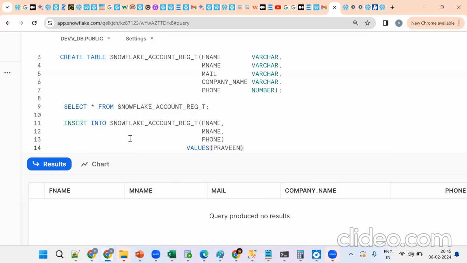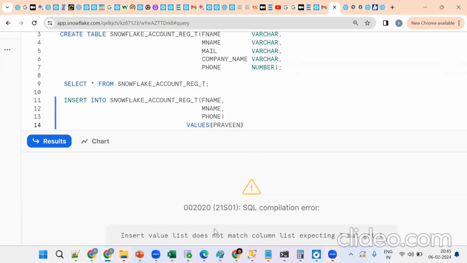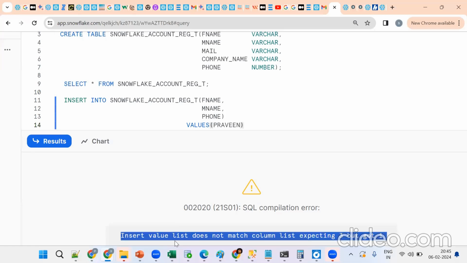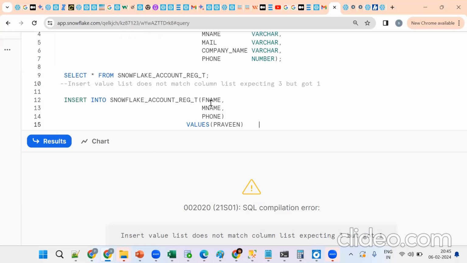See what happened. It's giving a SQL compilation error. What is the issue? Insert value list does not match column list: expecting 3, but we got 1. There are 3 columns, but we are populating only 1 value.